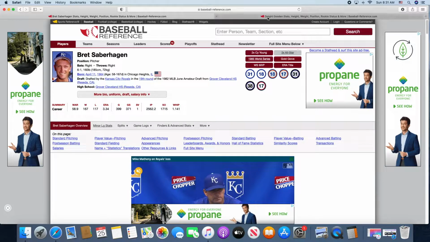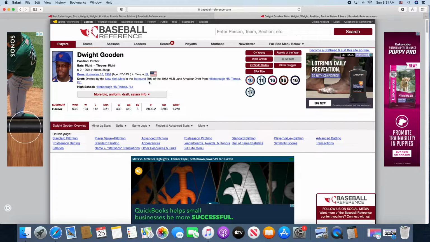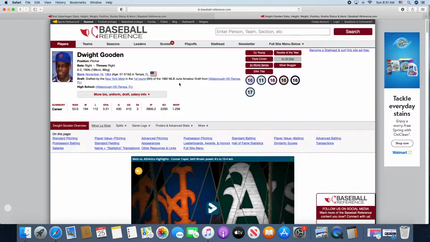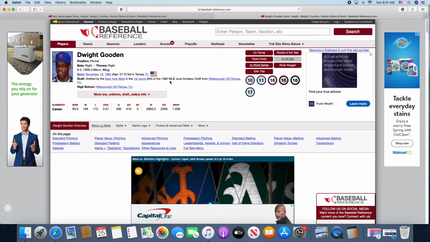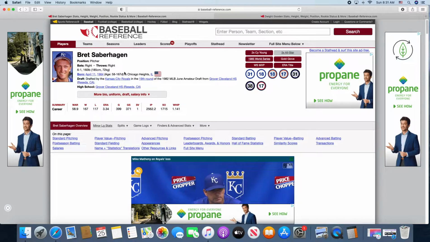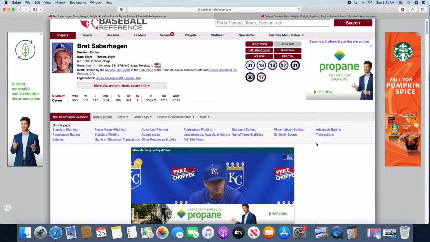And so then you take a look at Dwight Gooden. He was drafted in the first round, 5th pick overall in 1982. So drafted the same year. Dwight Gooden's about 57 and Bret Saberhagen's 58. So now let's just take a look.